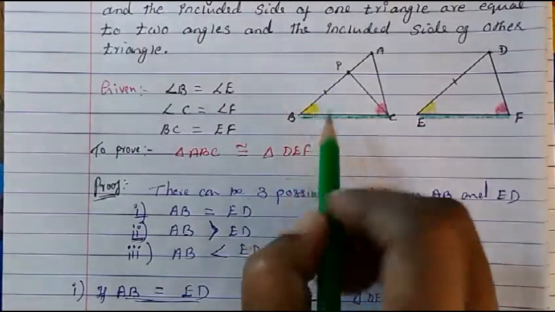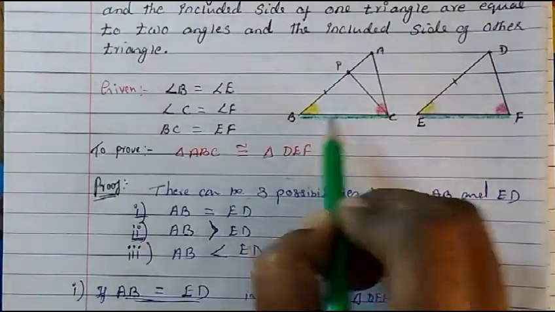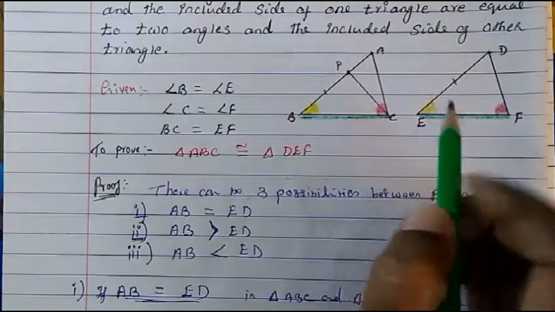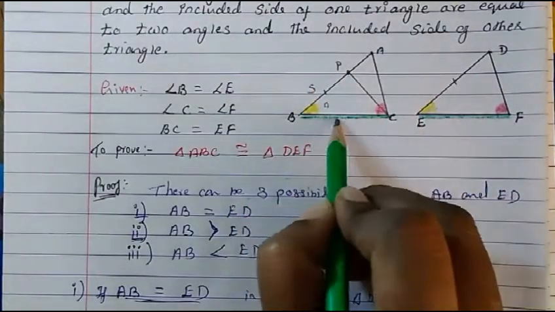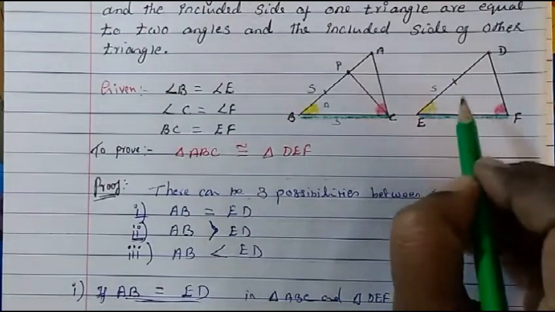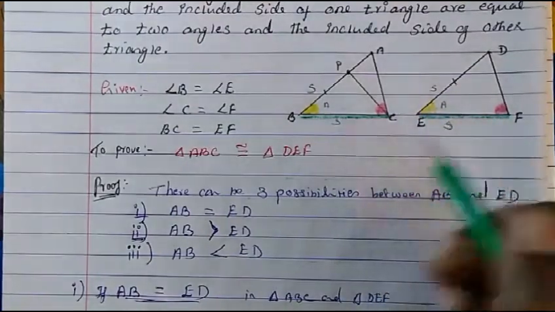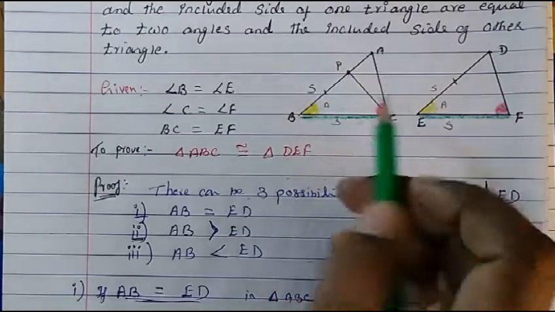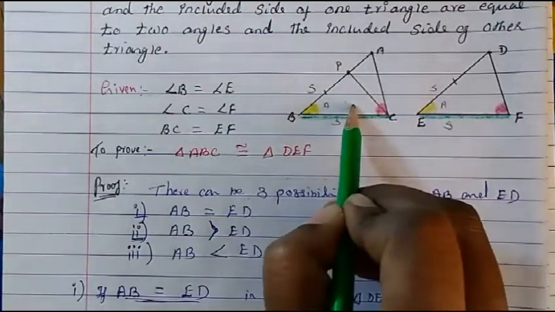Okay, so again it becomes side angle side, side angle side. This is side, this angle, this is side. So side and angle and side. So again by the side angle side rule, these two triangles become congruent.